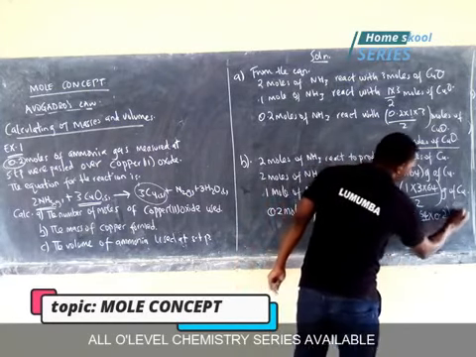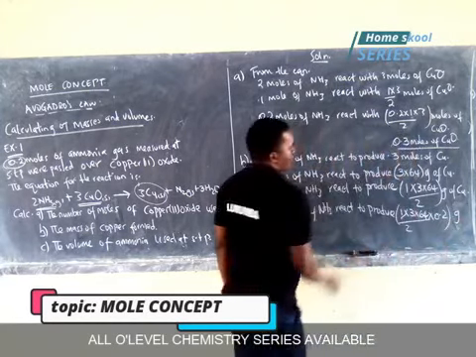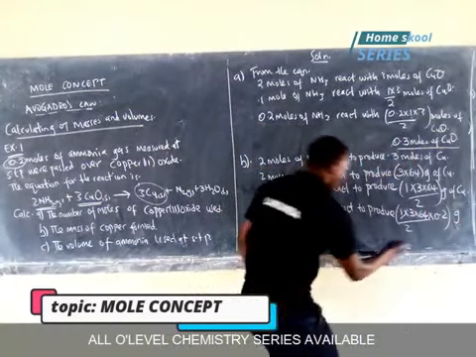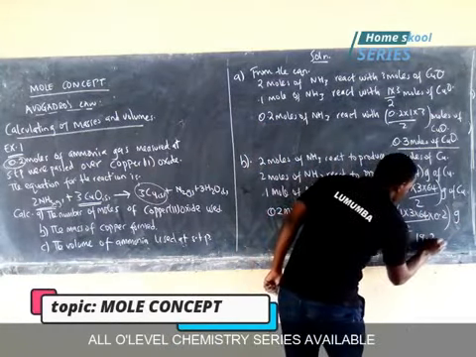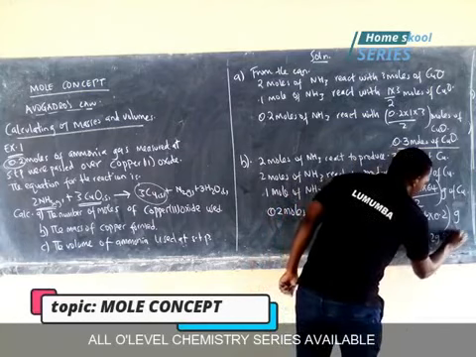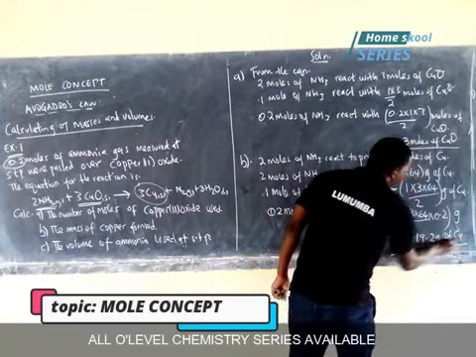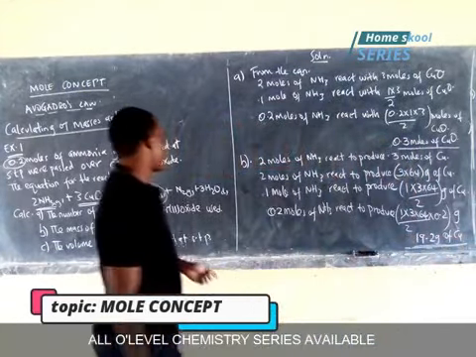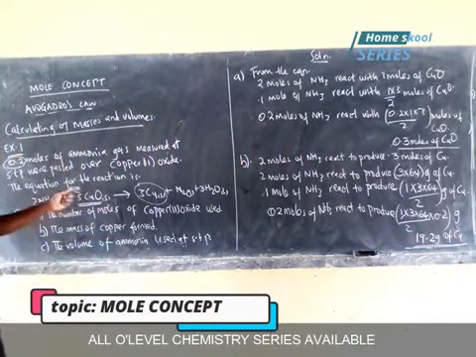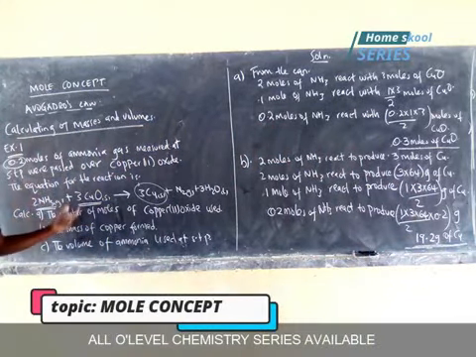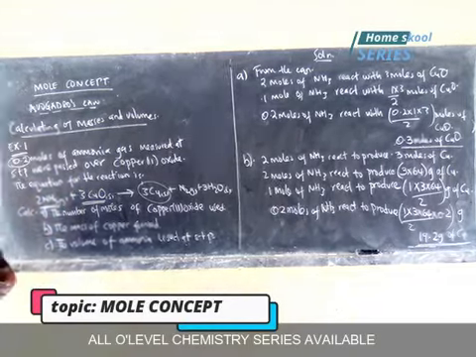The whole of this is grams of copper. So our final answer will be 19.2 grams of copper. That is the mass of copper that was produced when ammonia reacted with copper oxide.